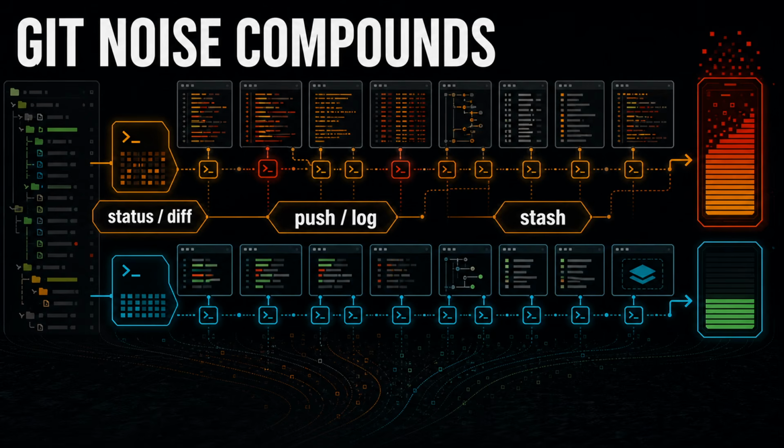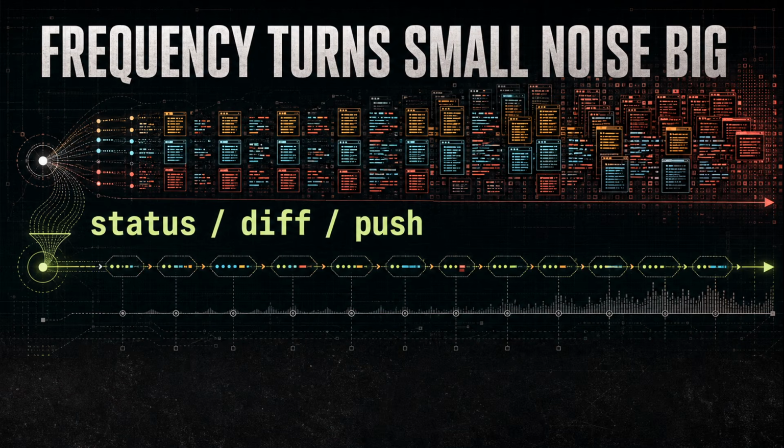Concrete case. Push output: enumerating objects, counting objects, compressing objects, writing objects. Very real work, usually not the important model input. Right. And Git status can repeat staging instructions every time. Useful for a beginner, less useful for an agent that has seen it 100 times. Right. So Git is not just a savings example, it is a frequency example. A small bad shape repeated all session becomes a large context tax. Right. That is why output hygiene matters more as agents become more autonomous.